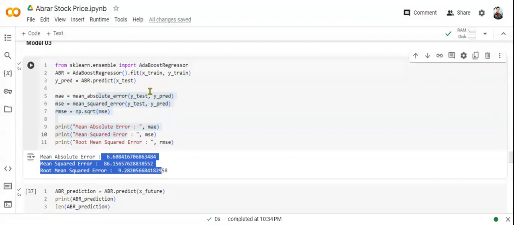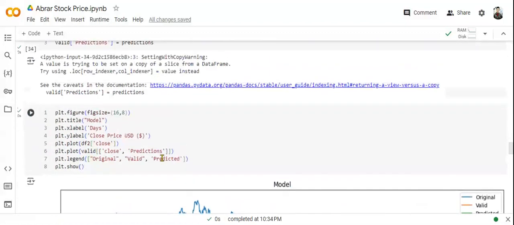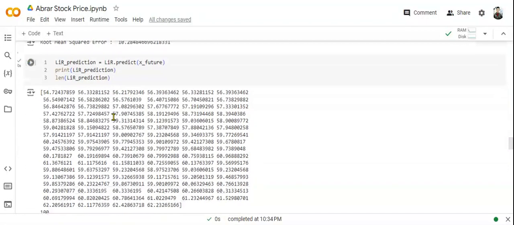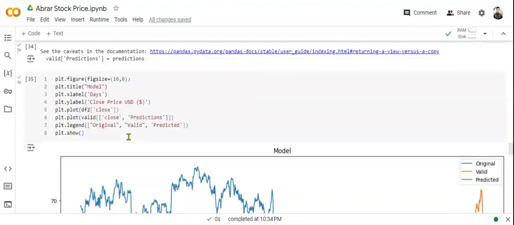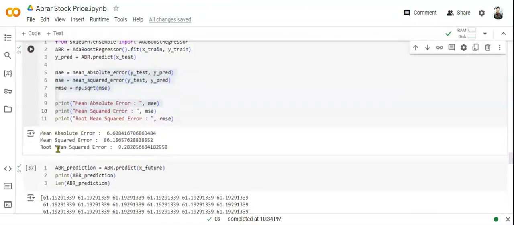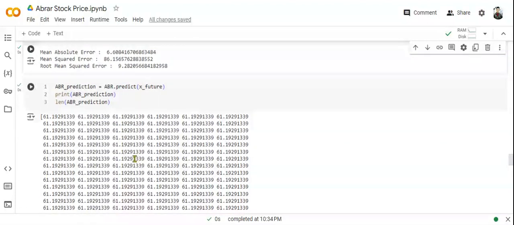The mean squared error was 105 for linear regression, but here in AdaBoost regressor we found 86, which is quite a bit lower. The 6 as absolute error is equal, but 9 as root mean squared error is less than the previous. So you can see it is predicting quite good.